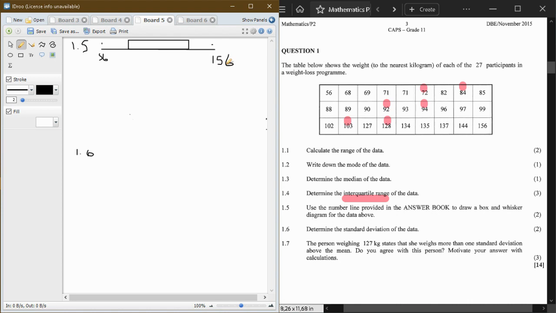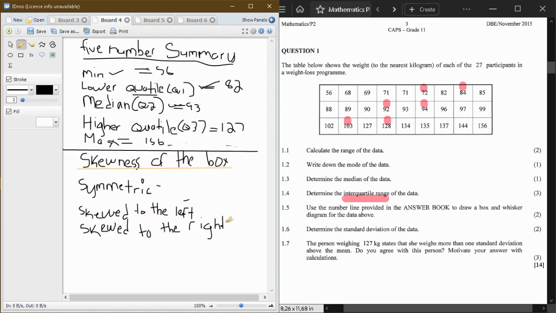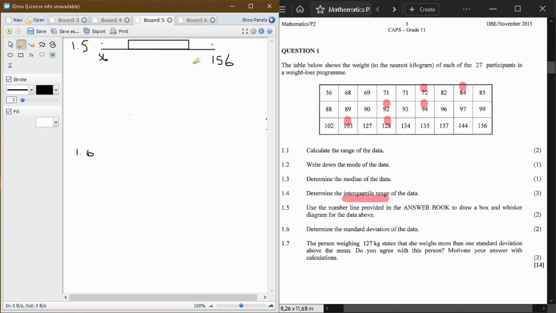Okay, now before you continue, in order to determine where your diagram is going to be skewed, is it going to be symmetrical? Is it going to be skewed to the left? Is it going to be skewed to the right? Now, you need to first calculate your mean, guys. Now, your mean, which is your average. You need to find your mean. So this is the symbol for your mean, x bar.